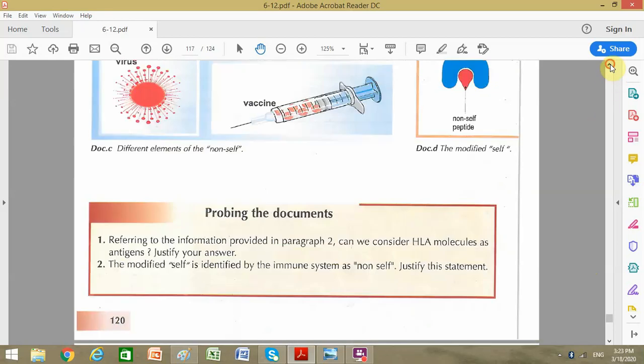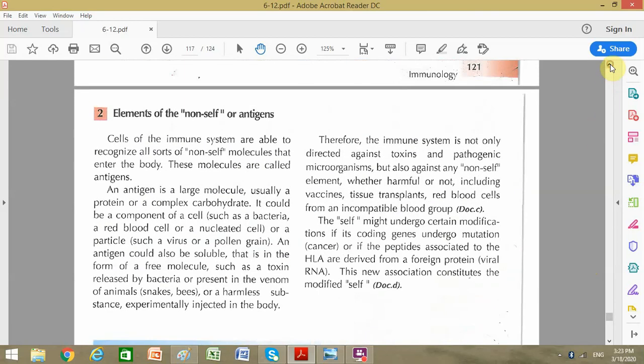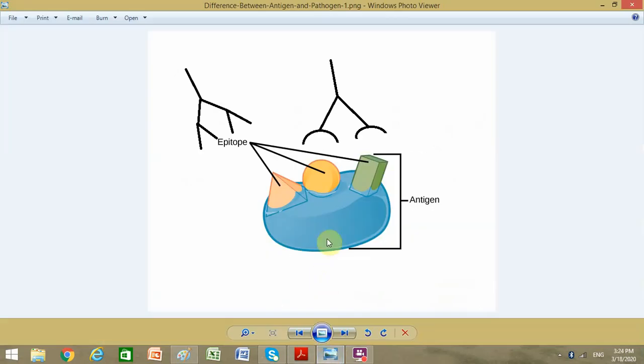Now, these foreign bodies are referred to by the term antigens. What are antigens? An antigen is usually a large molecule of high molecular weight, usually a protein or a complex carbohydrate, that can trigger an immune response. The antigen is a large molecule and is characterized by the presence of epitopes or antigenic determinants to which our antibodies can bind. So the antibody basically is against a certain region of the antigen, which is called the antigenic determinant or epitope.